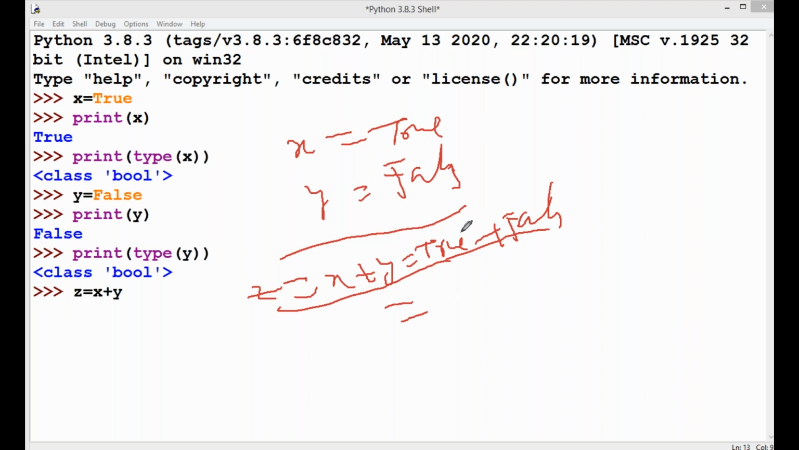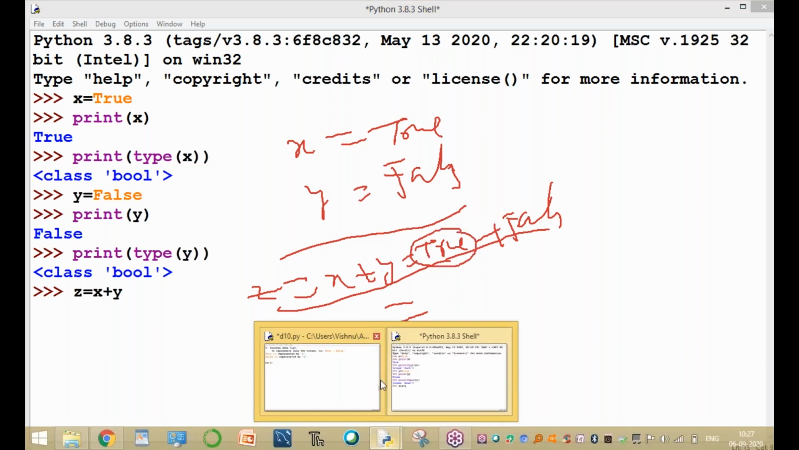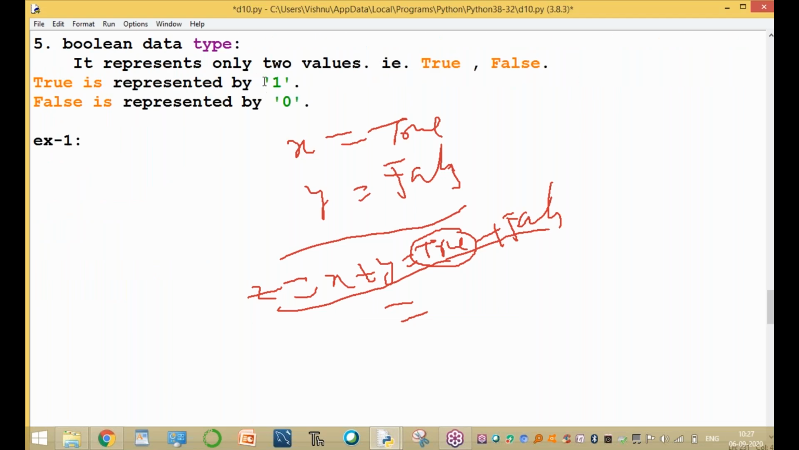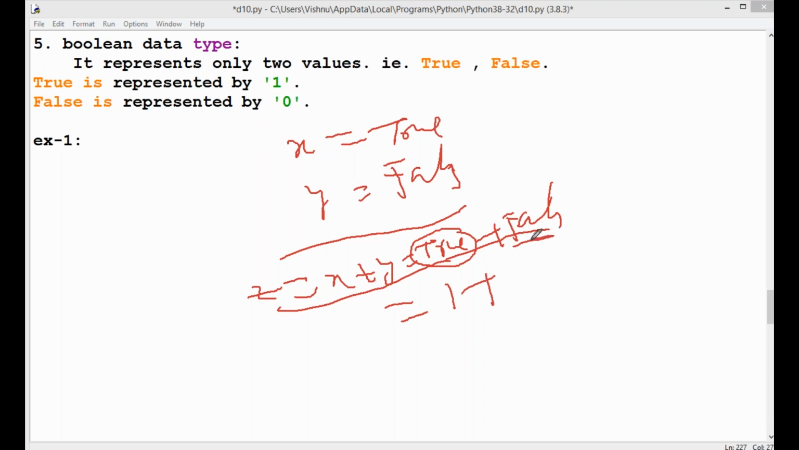Akhil or Yamini, what is the value of true? The value of true is 1. And what is the value of false? 0. So 1 plus 0 is equal to 1.